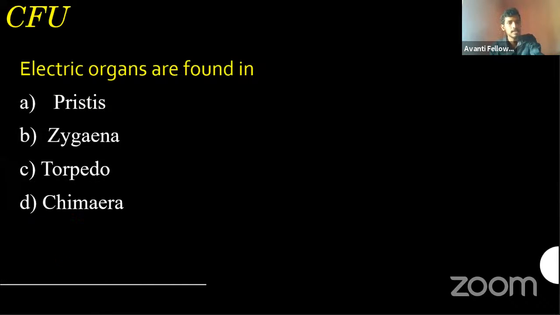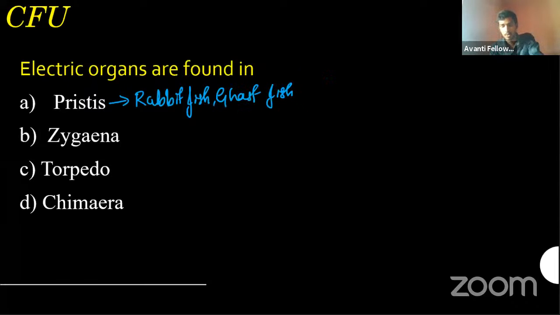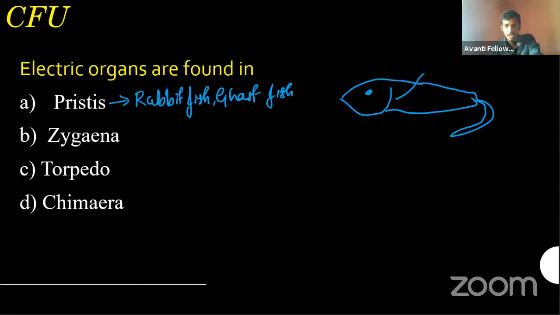We'll discuss that. First one, what is Pristis? Pristis is called rabbit fish, or it's also called the ghost fish. This is actually one of the largest, a different kind of fish in Chordates. Okay, why is it different? Because it has some speciality.